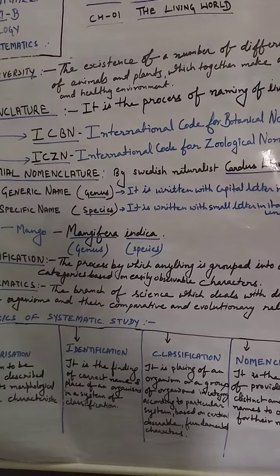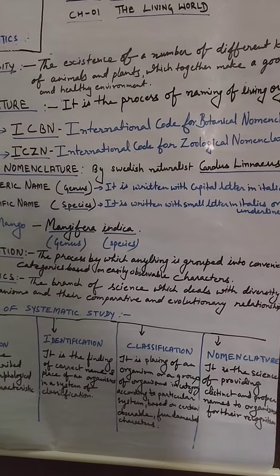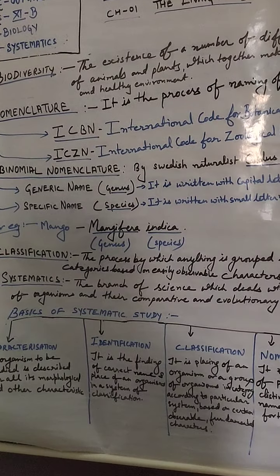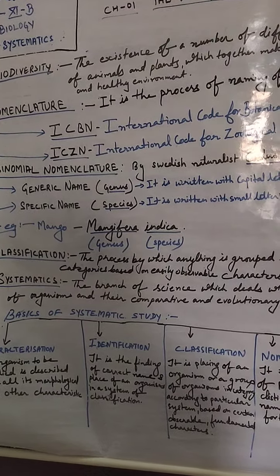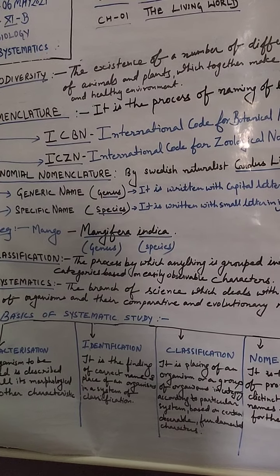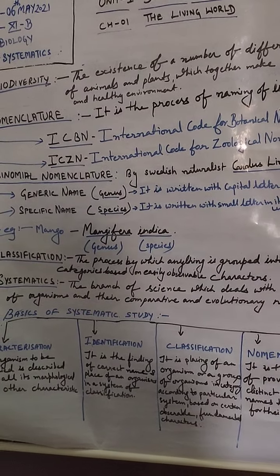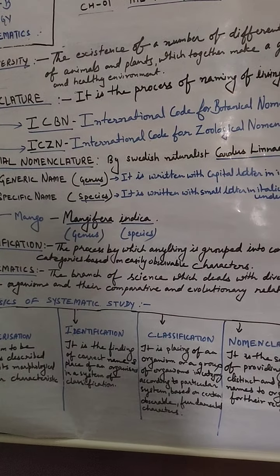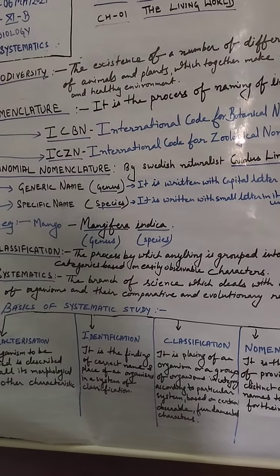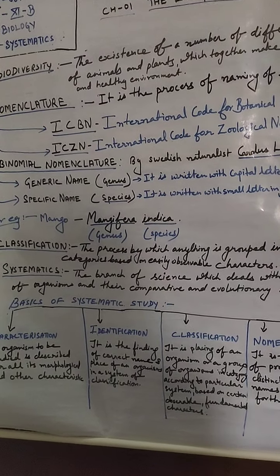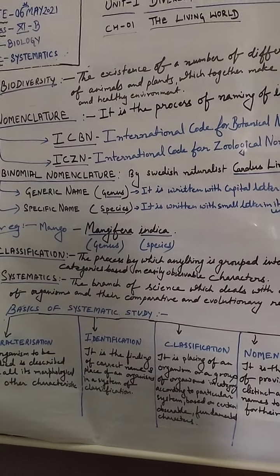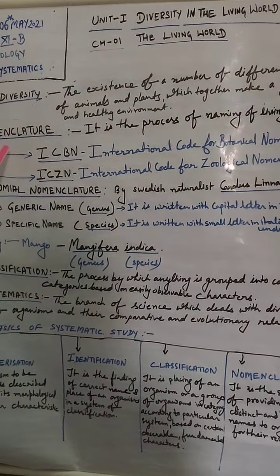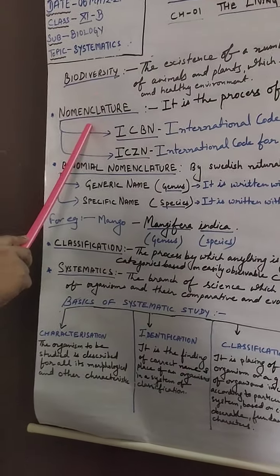So students, there is a need to standardize the naming of these living organisms so that a particular organism can be known by its name in the world. They can be identified by where they belong. For proper identification, there is a need to give a name. This process of naming a living organism is known as nomenclature.